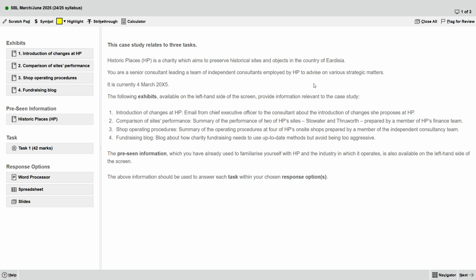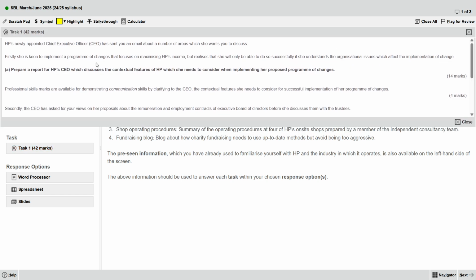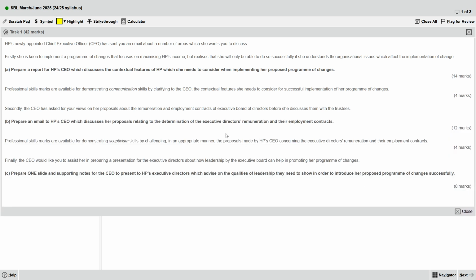So first things first, I will open task 1. So this is task 1. SPL has 3 questions. One question equals one task. So now we go to task 1. We will open task 1, then make it full screen so it's much easier.